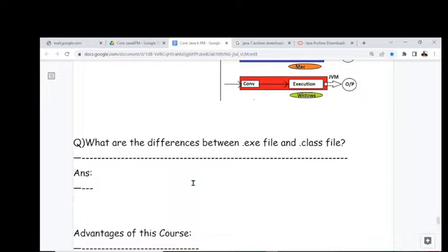Yeah, .class is platform independent only. Tomorrow I will discuss about it. Don't worry about it. Compiler is also platform dependent.